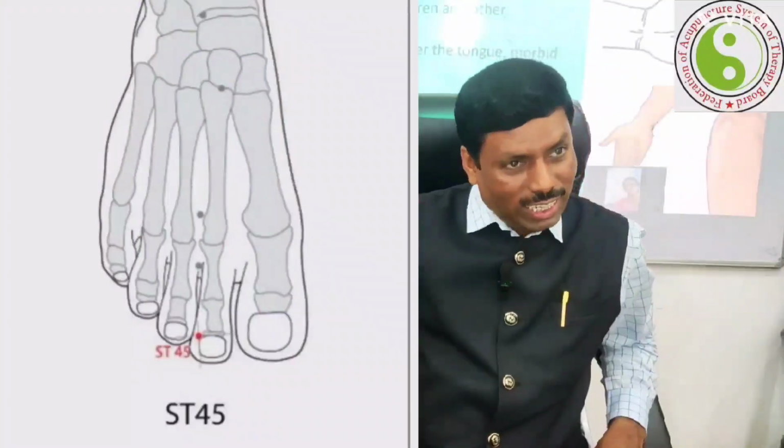In that way, if we calculate this, the 1 point applied 0.1 chun proximal to the radial corner of the nail base of the middle finger is known as Lidui. Lidui means stomach 45. P9 is again the stomach 45 point here. But at the same time, when you want to apply the other point, at the tip of the middle finger, that point is known as Dadun. Dadun is the liver one.